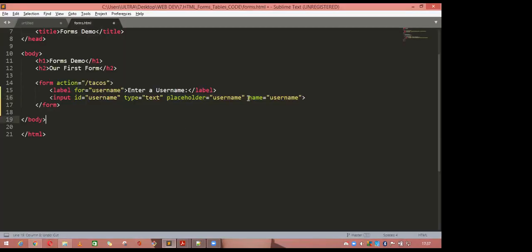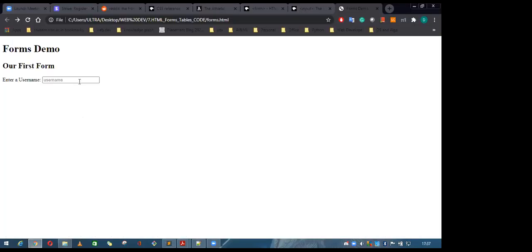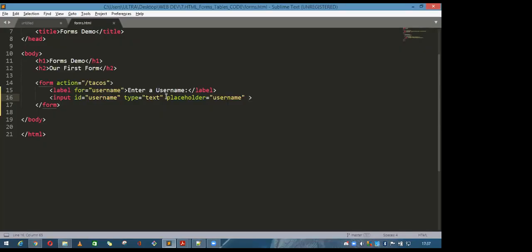So placeholder is something which is going to be in place of that box. So if you write down placeholder equal to username, go here and refresh it, see it is coming, the username. It is coming by default because you are giving the placeholder at this point of time, okay. But let's search something, but it is not given.